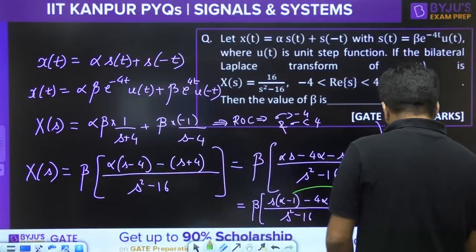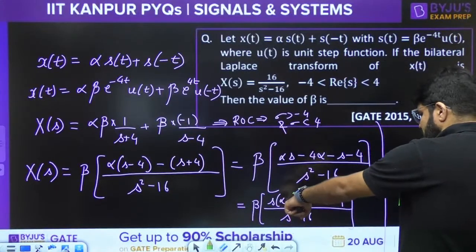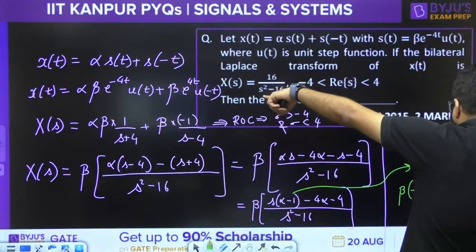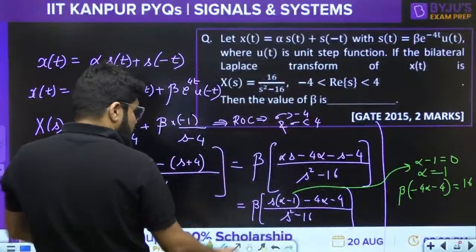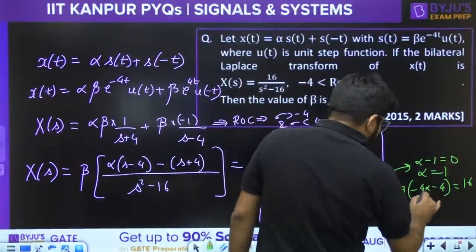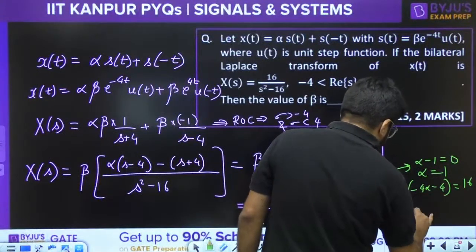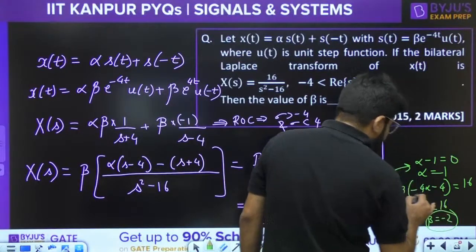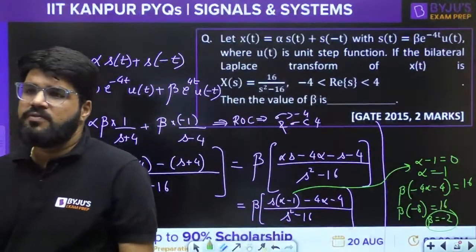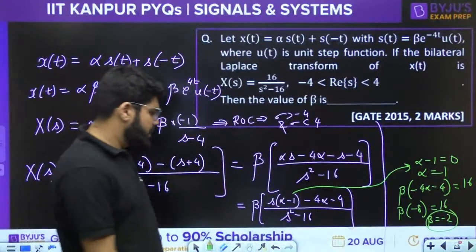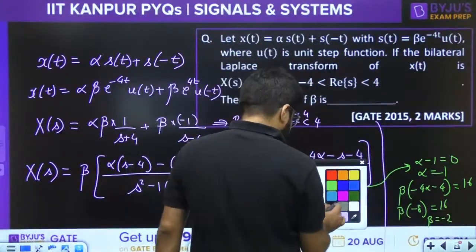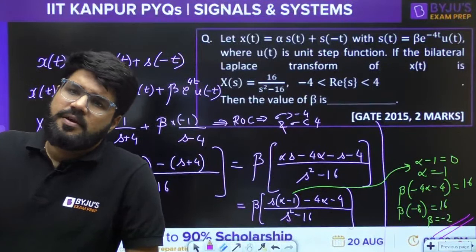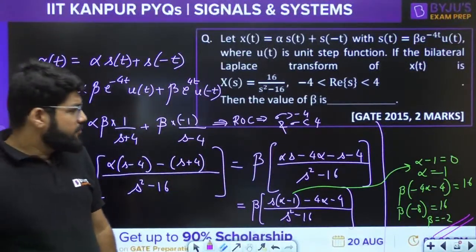Right? And if alpha is equal to 1, then you are left with beta. This part is vanished away. Then you are left with beta times minus alpha minus 4, and this should be equal to the numerator given, 16. Look into this calculation. Beta into minus 4 alpha minus 4. Alpha value is 1. So beta into minus 4, that is minus 8, it's 16. Beta is minus 2. Check the calculation, guys. Beta should be minus 2. Everybody check out this value. The beta is minus 2, right? Check the calculations. Let me know for any confusions.